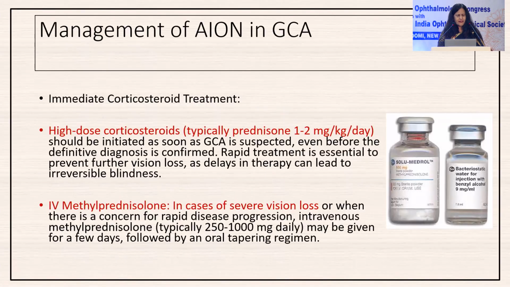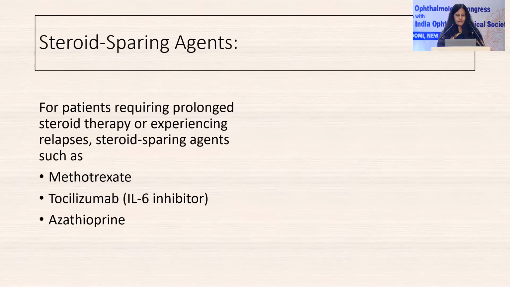Coming to the management of AION, we all know that it should be immediately treated with high dose steroids, and the typical dose is 1 to 2 milligrams per kg body weight if you're giving oral steroids. In case there is already arteritic ischemic optic neuropathy with severe vision loss, one needs to give intravenous methylprednisolone 1 gram per day for 3 to 5 days.